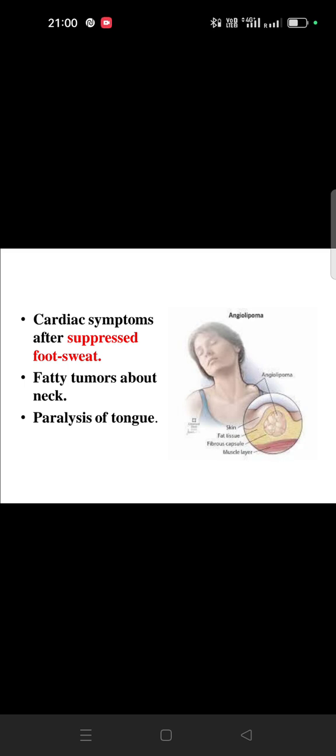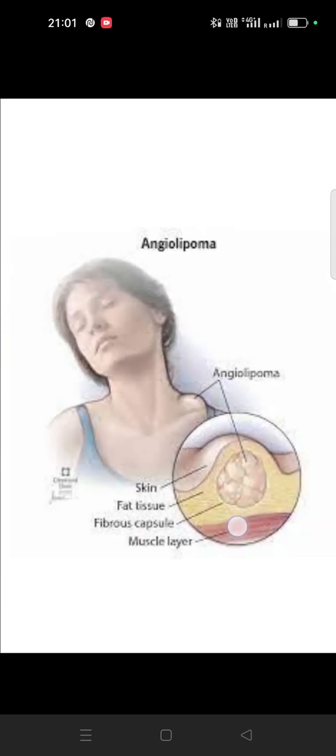So we can think of Baryta carb. And this Baryta carb also has fatty tumors about the neck. You can see in the picture. If there is a tumor around the neck, we can say this condition is angiolipoma. Or if there is any tumor around the neck, we can say a lipoma. Okay.